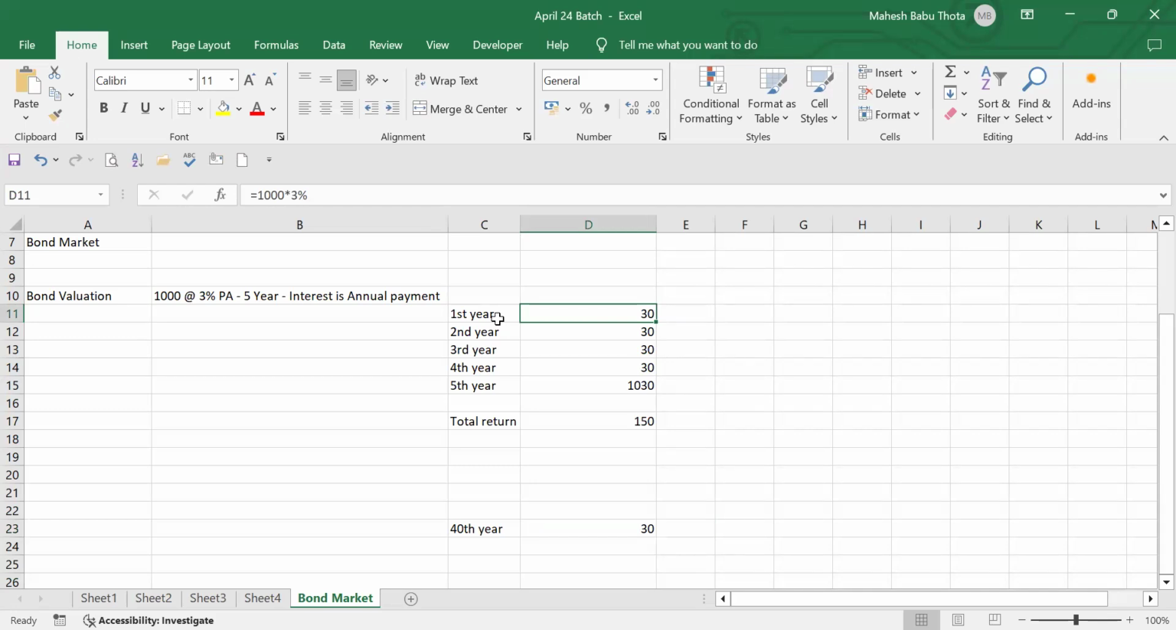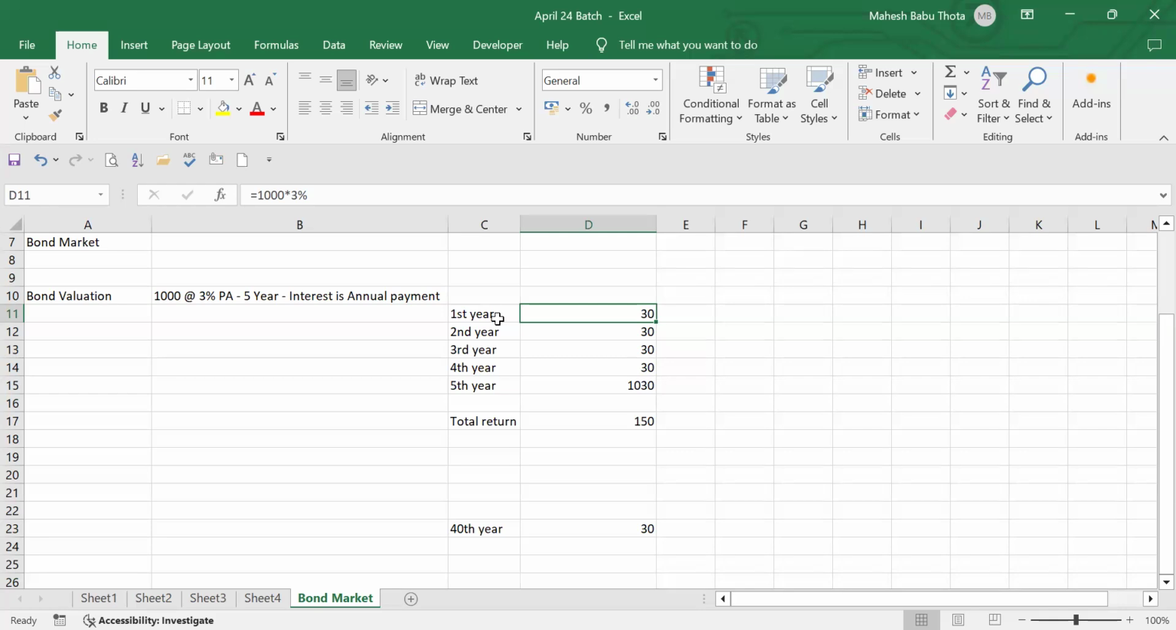Does it sound good? The 3% interest nowadays is good, right? Yes, sir. But after 40 years, you're receiving the same 30 rupees. Is it the same value? No, sir. That is not the bond valuation based on interest. I'm talking about the value of money. This year I'm getting 30 rupees, and in the 40th year also I'll be getting 30 rupees only.